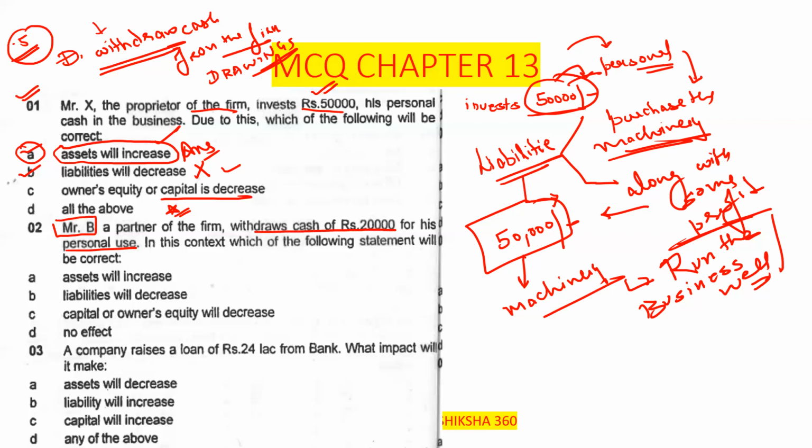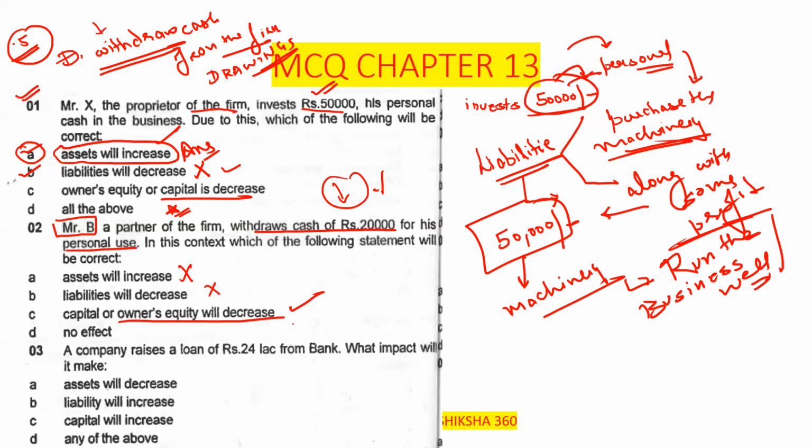So that is basically known as a drawing. In this context, which of the following statements will be correct? Assets will not increase, so there is no effect on the assets, and we cannot say anything about the liability either, because we don't know whether they have put any cash into the firm or not. So we can say that capital or owner's equity will decrease.